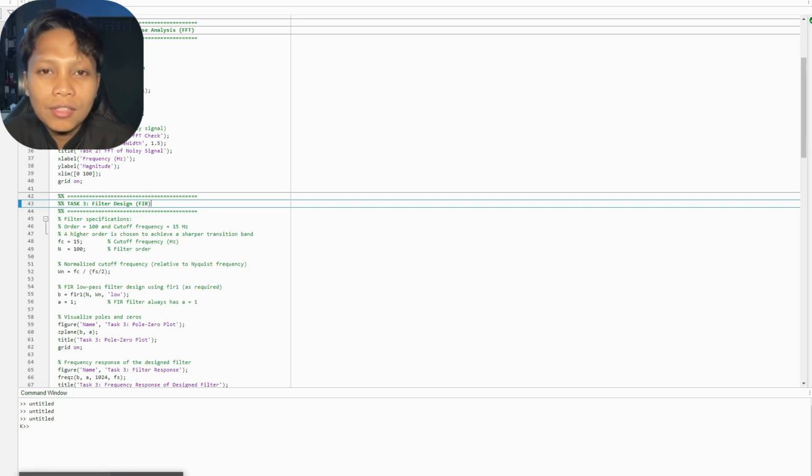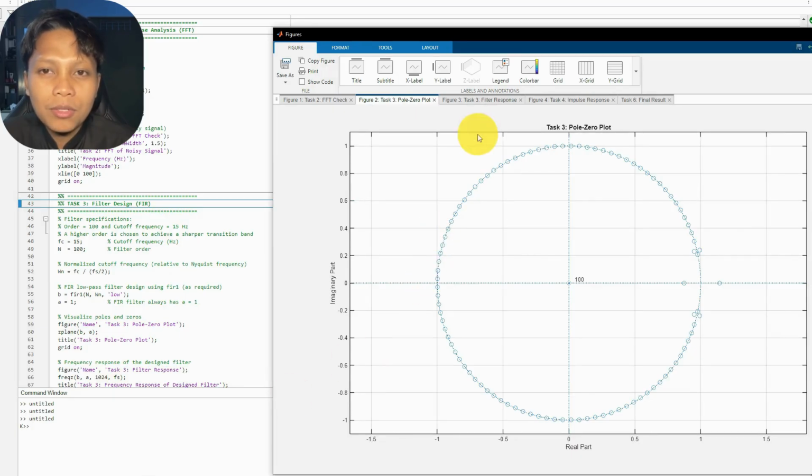FIR filters are chosen because they are stable and can provide linear phase characteristics which help preserve waveform shape. The pole-zero plot confirms the stability of the FIR filter.